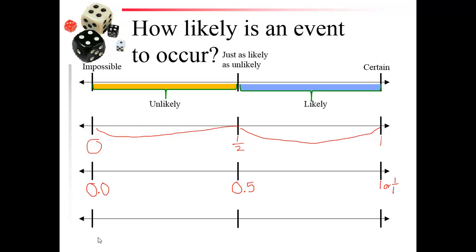Okay. The third way would be as a percent. Well, 0 would be 0%. 0.5, if you move the decimal twice, would be 50%, because 5/10 would be 50 out of 100. Half is 50%. And 1 whole would be 100%. So again, anything between 0 and 50 would be unlikely. Between 50 and 100 would be likely. So those are the numerical approaches to describing probability.